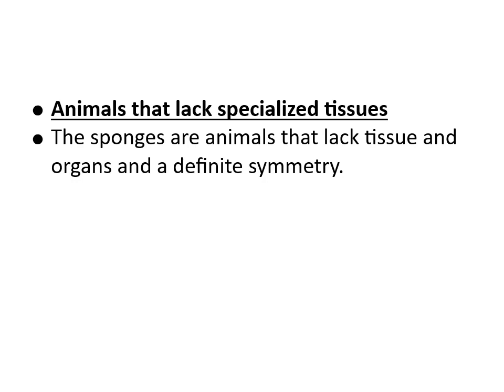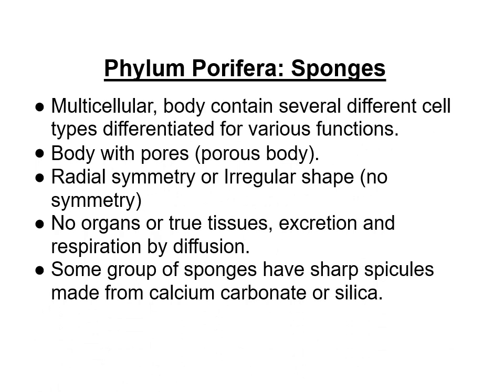Phylum Porifera has sponges, which are animals that lack tissue and organs, and also symmetry. They don't have a proper shape. Sponges are multicellular, and they consist of several cells that have various functions, and their body is porous, just like a sponge. Porous maknanya ada lubang dalam dia.